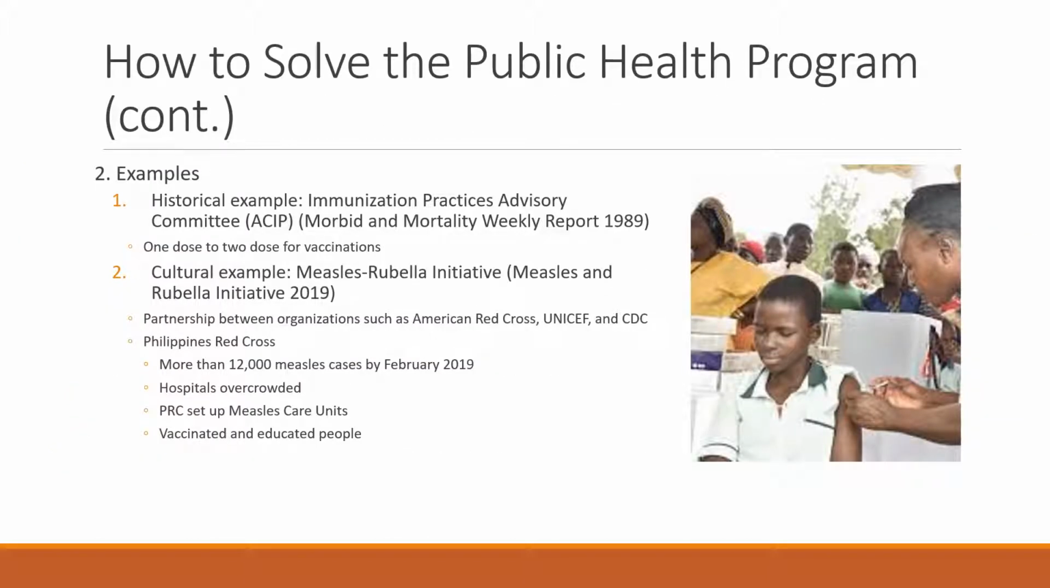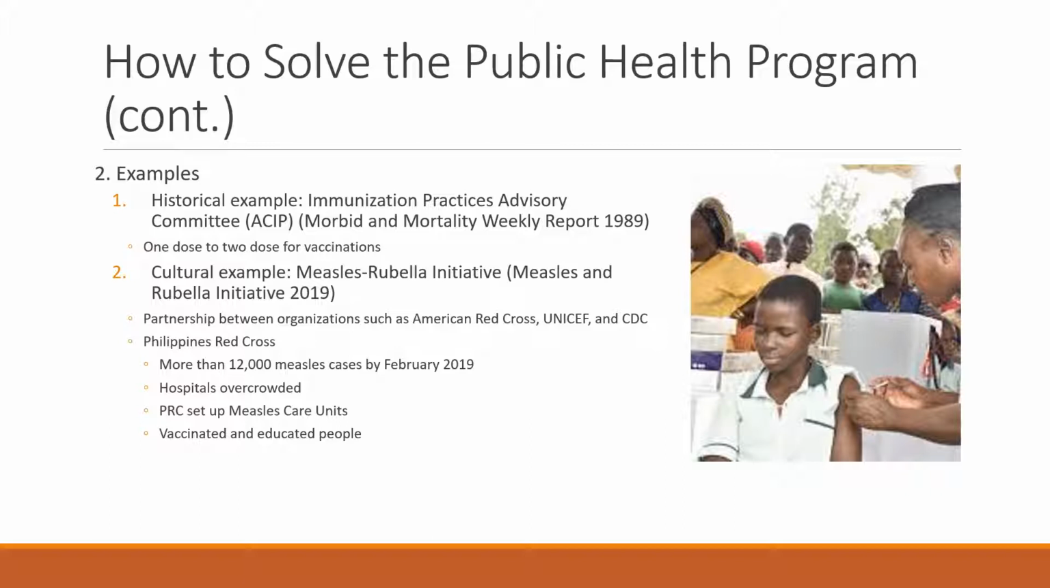One example of prevention is when the Immunization Practices Advisory Committee recommended that children get, instead of 1 dose of the vaccine, they get 2 doses. And statistically, this has been proven to be effective.